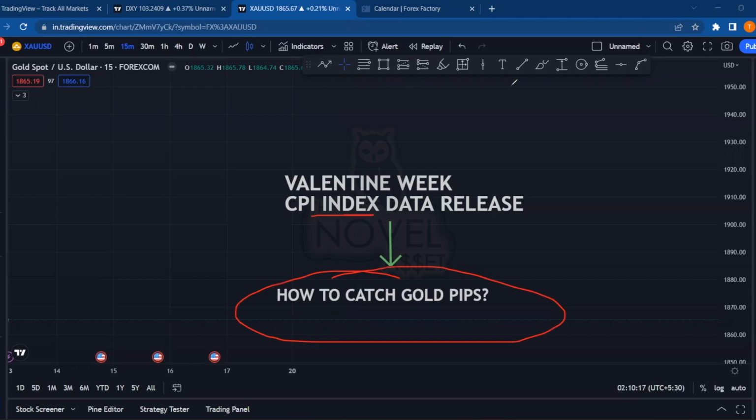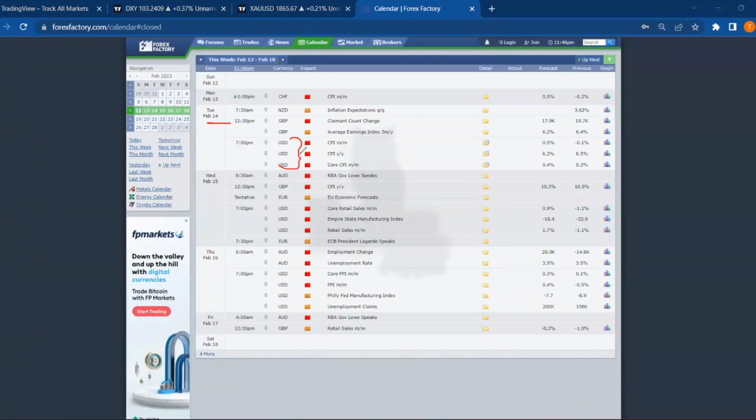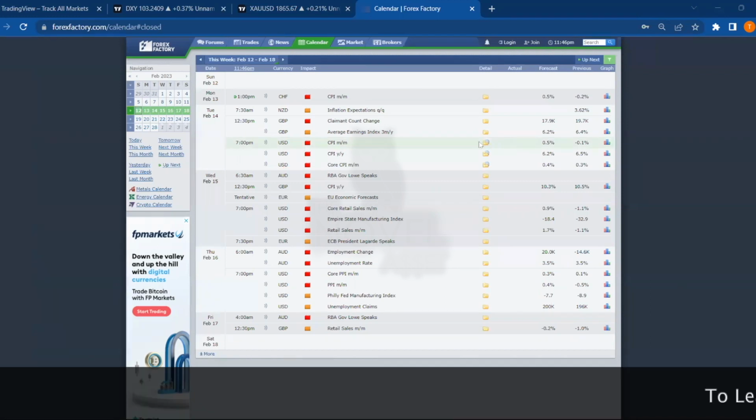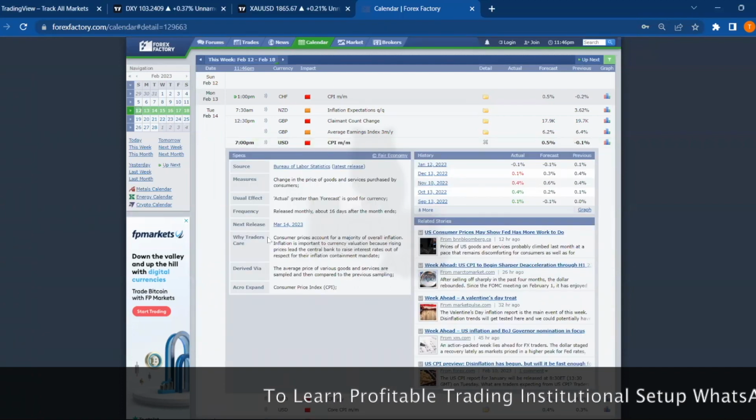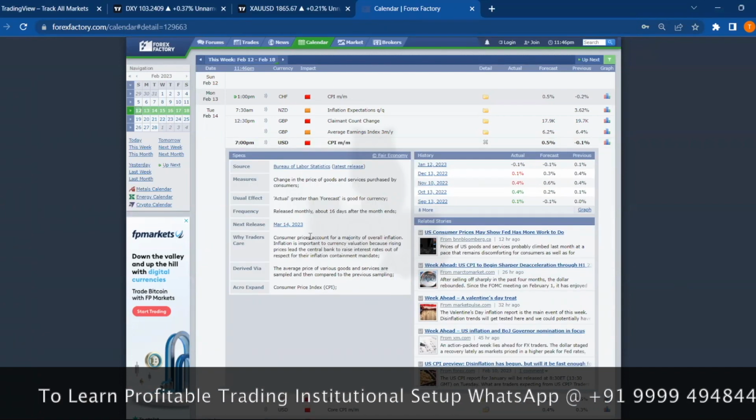So first of all, let's go to the calendar and see the news coming on the 14th of February. As you can see over here, the USD CPI data is going to be released on this date. Okay, so let's see what this data is. Basically, it's consumer price index data. And why traders care is that consumer prices account for the majority of overall inflation.